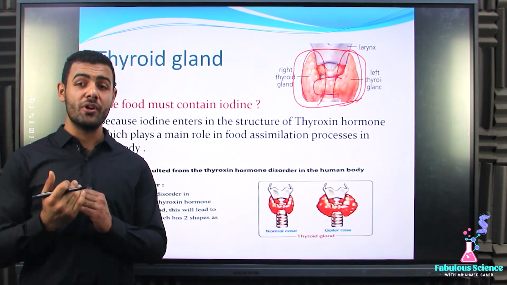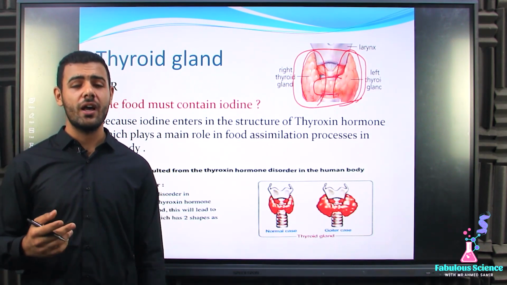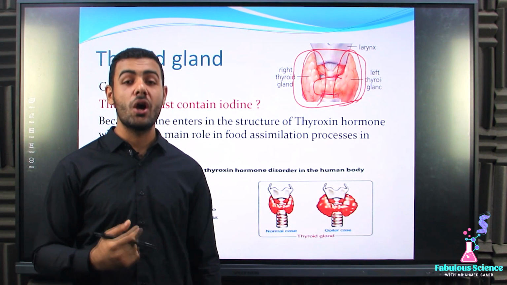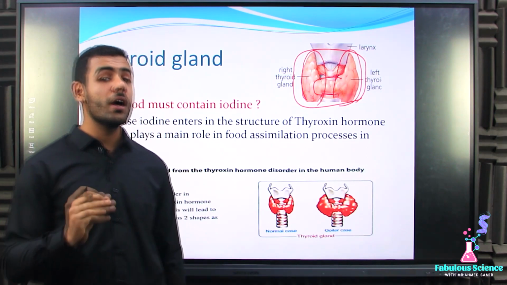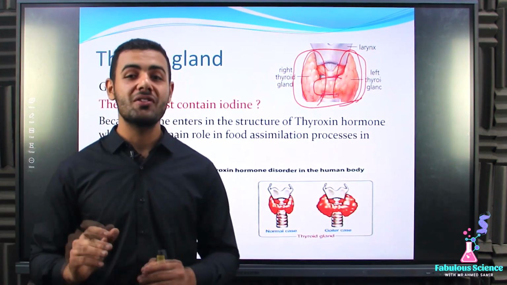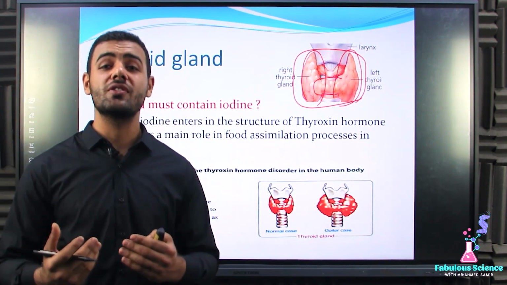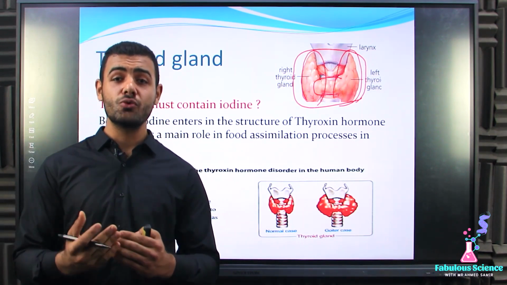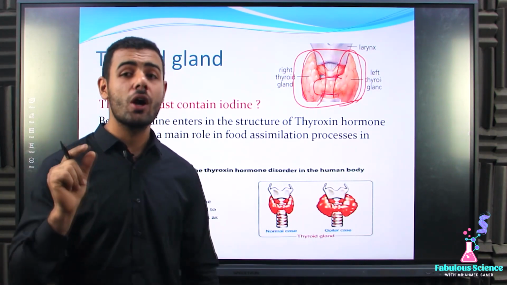Do you remember the problem that occurs to the pituitary gland? It also occurs to the thyroid gland. How? Sometimes a problem occurs to the thyroid gland, which increases or decreases the secretion of the thyroxine hormone. Let's talk about the disorders of thyroxine. Sometimes it is secreted with a large amount and sometimes with a small amount. If it is secreted with a large amount, it will cause a disease known as exophthalmic goiter.